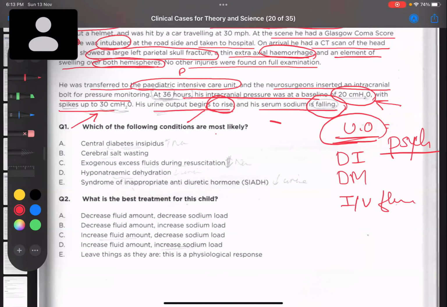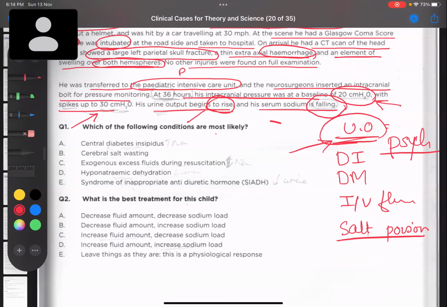Can I keep in my mind salt poisoning? That means somebody has poisoned him, not him. I'm just telling in general, coming with increased urinary output. So I have poisoned somebody with salt. In that case, the body will try to get rid of the salt. As a result, an excessive amount of salt, that is sodium chloride, along with water, will be excreted from the body. So in that case also I can find polyuria, right?